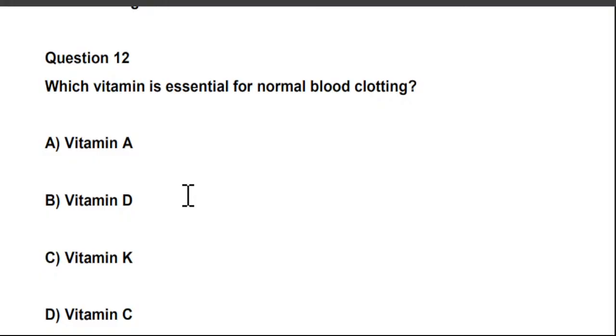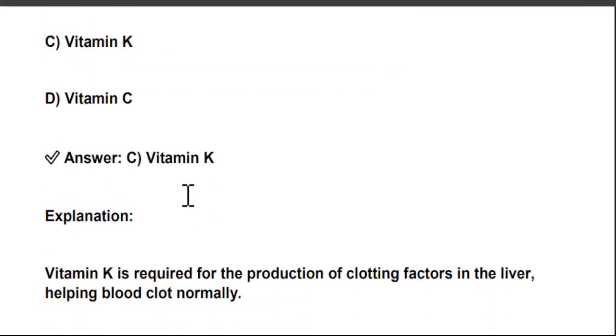So the right answer is answer C. Vitamin K is very important for the normal clotting of the blood. Vitamin K is required for the production of clotting factors in the liver, helping blood clot normally.